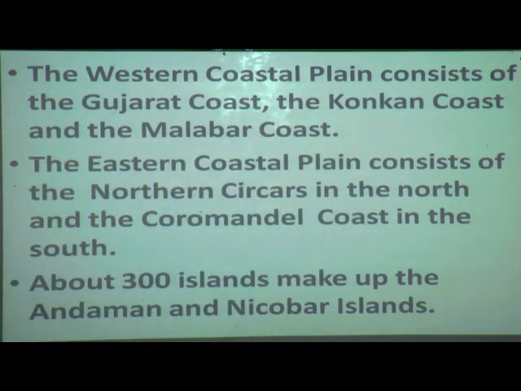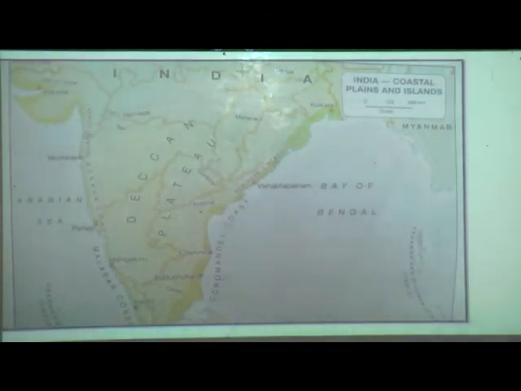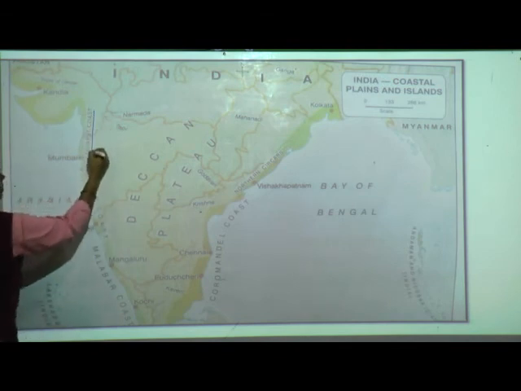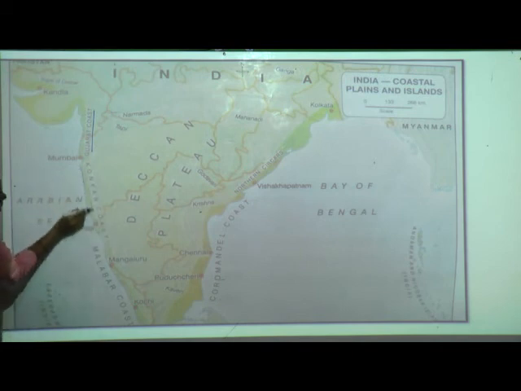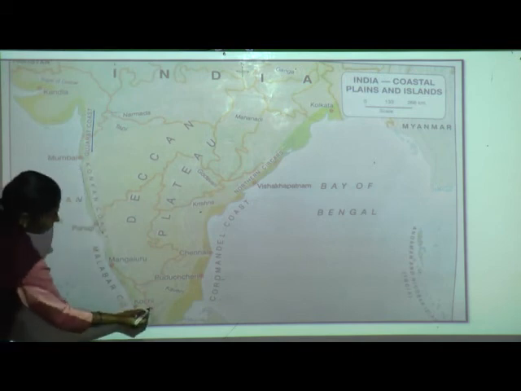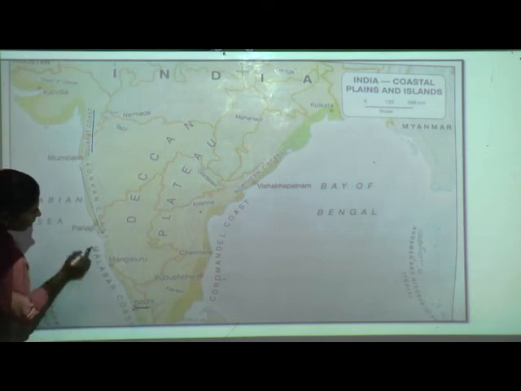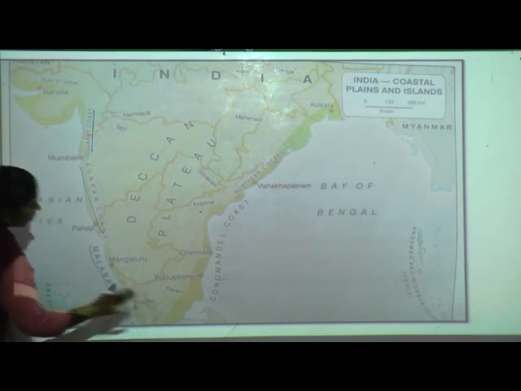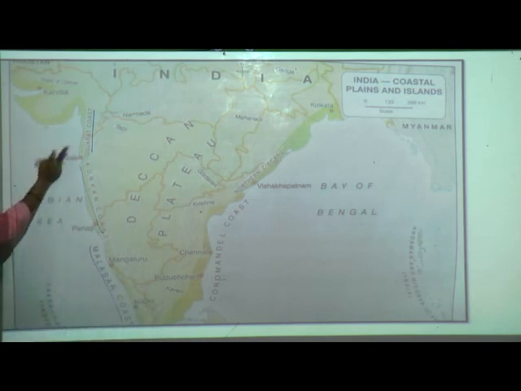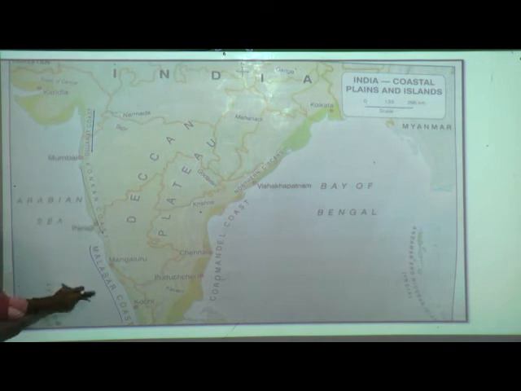So let us see here. We have coasts, correct? What are they? Gujarat coast, Konkan coast, Kochi, and this is the Malabar coast. We have the Gujarat coast, Konkan coast and Malabar coast on which side?